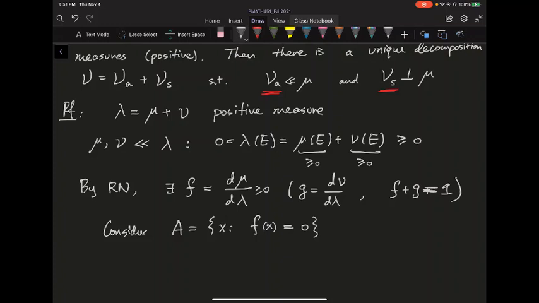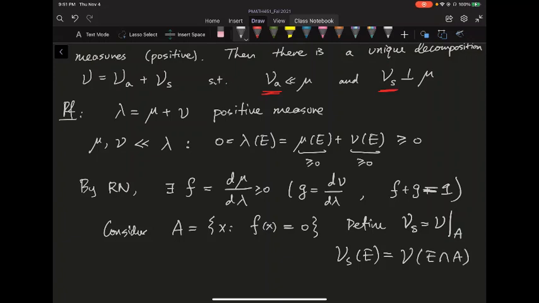So let's define the singular measure, nu of s, to be nu restricted to the set A. I'll define the restriction on the assignment, but for completeness, let's just say nu of s of E is essentially just nu of E intersect A.